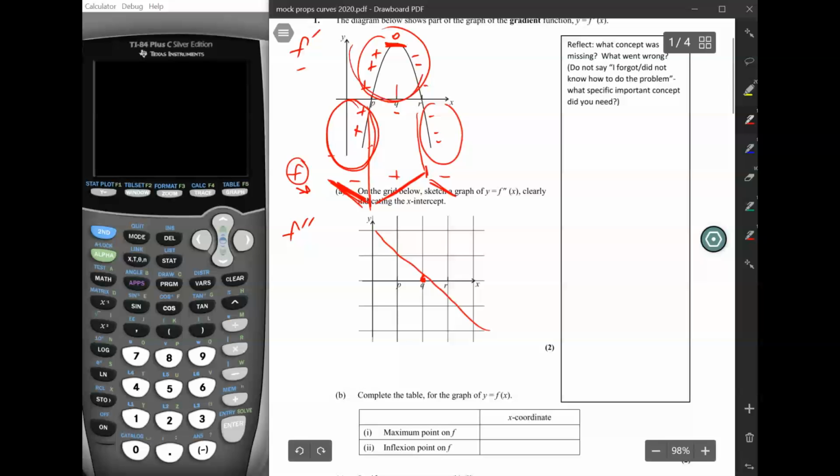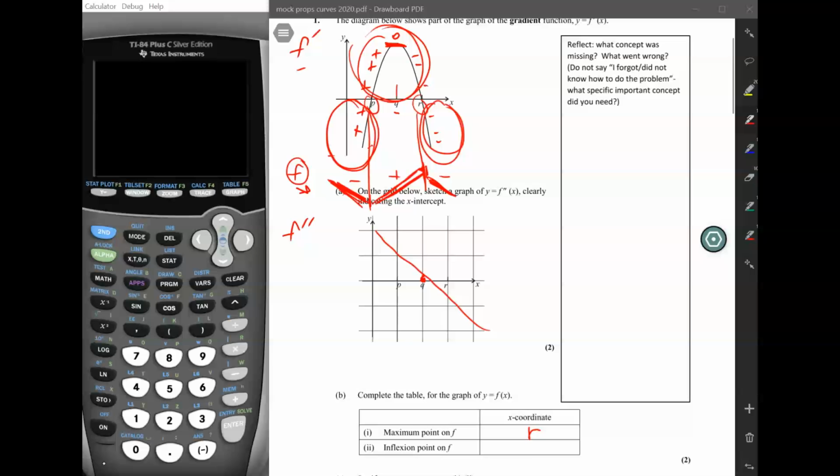And then here there's positive values for the slope of f, so my f graph's going to go up. And then here's negative values of the f dash graph again, so it's going to go down. So basically my f function looks like this. It's going to go down, it's going to go up, and it goes down. And where is its maximum point? It would be here at R, the maximum point, and the minimum point would be P, okay?